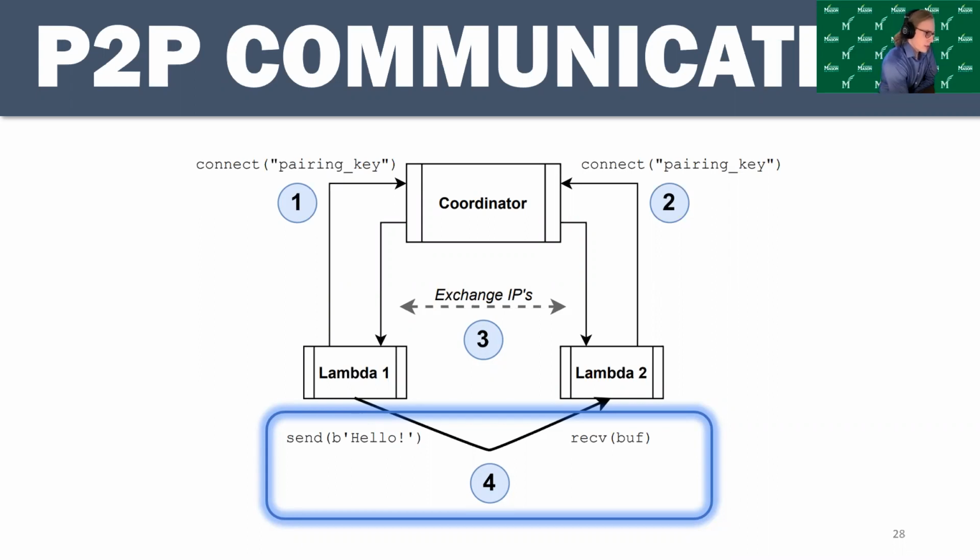Cloud providers, or at least Amazon, typically prohibit inbound network requests to Lambda functions. They have it set up so you can't really do that. But you can use this technique called NAT hole punching, which just uses a name server to help the different Lambdas discover their public IP addresses. If you use this, then the Lambdas are able to communicate. So that's how we're doing it.